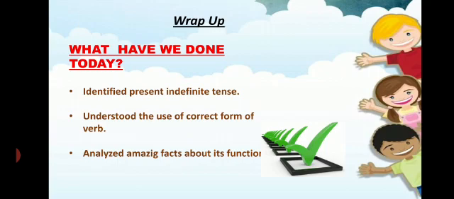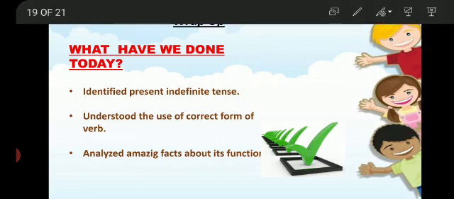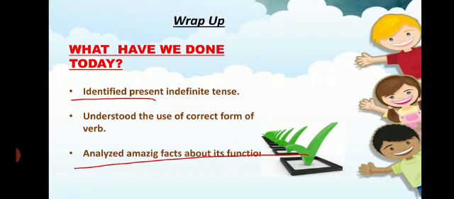Now let's wrap up our today's lecture, that what we have done today. So today we have understood the concept of present indefinite tense, and we also got to know about which correct form of verb is used in these type of tenses. Similarly, we identified present indefinite tense by getting to know about the types of verb which are used in present indefinite tense in the three kinds of sentences: affirmative sentences, negative sentences, and interrogative sentences. We also got to know about the amazing facts about its function, that where we use these type of tenses.